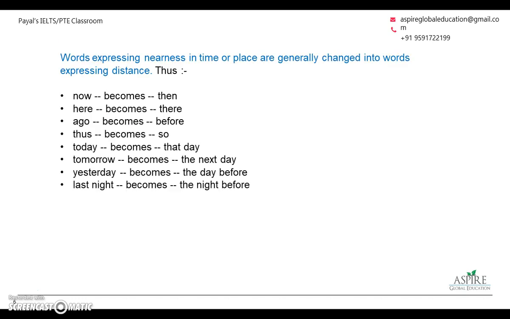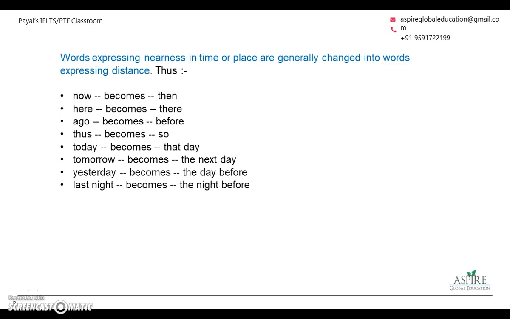A few other words which express the change in time or place as you change from direct to indirect speech are: now becomes then, here becomes there, ago becomes before, thus becomes so, today becomes that day, tomorrow becomes the next day, yesterday becomes the day before, last night becomes the night before.